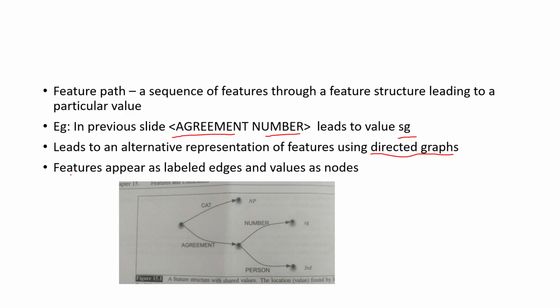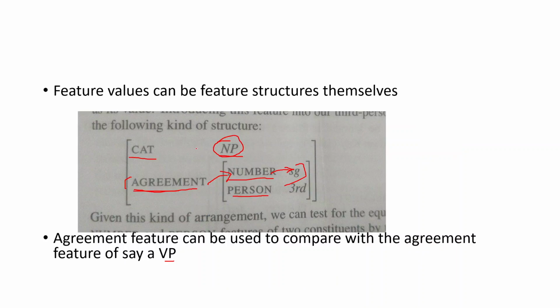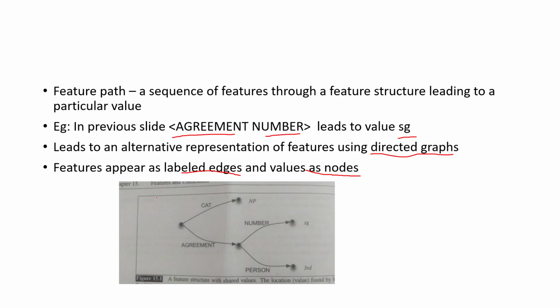The features appear as labeled edges in the graph and values appear as nodes. So edges are actually the features themselves. In this example, we have category and agreement as features. Category is one feature and agreement is another feature. And within agreement, you have number as a feature and person as a feature. And finally, at the leaf points, you have got the actual values. This is another way of representing feature value pairs.